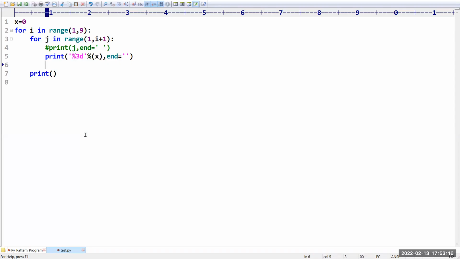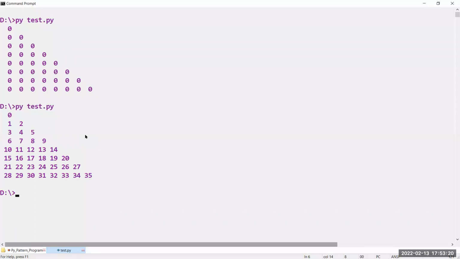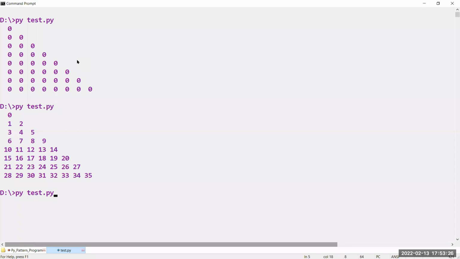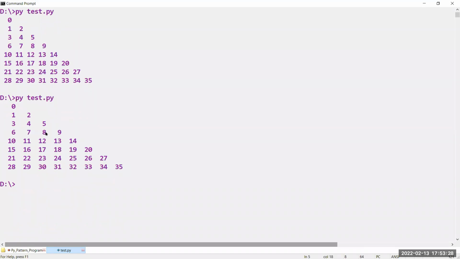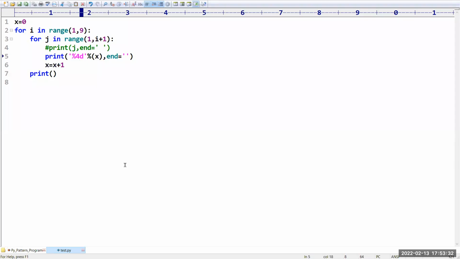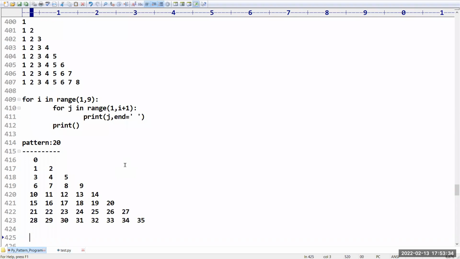So we got all zeros because the x value is not yet incremented. Have you observed? Sir, I want 3-digit spaces. I want 4-digit spaces. Yes, like this we are getting. Okay, this is nothing but how you can print. Sir, another pattern that we have.